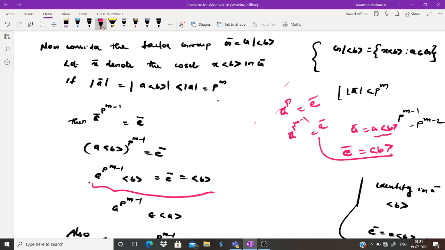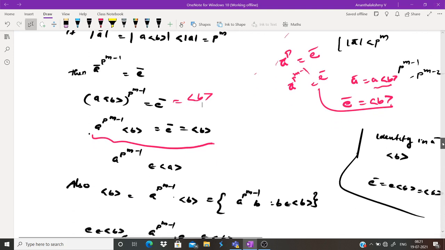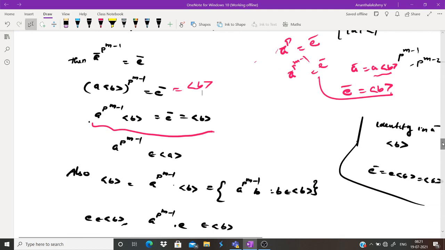So what is A bar? A coset A into the cyclic group generated by B, whole raised to P raised to M minus 1, is equal to the cyclic group generated by B. Now, this is a coset; the binary operation on cosets is defined to be like this. A raised to P raised to M minus 1 into the cyclic group generated by B equals the cyclic group generated by B. This is a subgroup of G. So, we have the result: aH equals H if and only if A belongs to H.